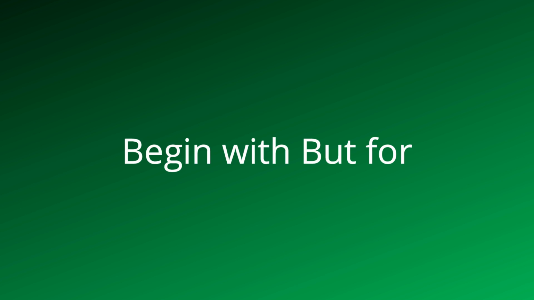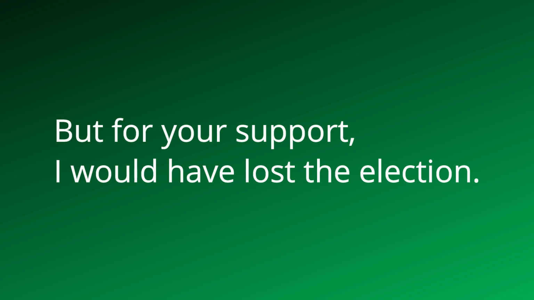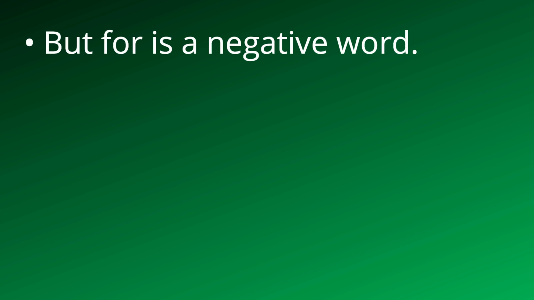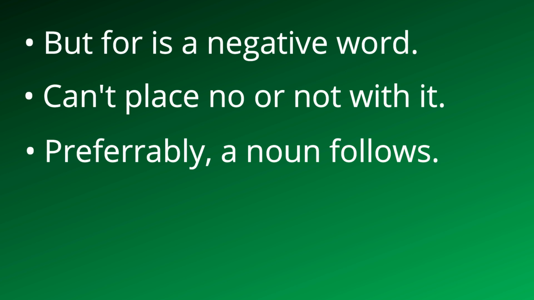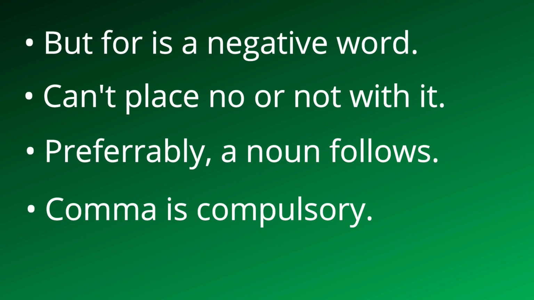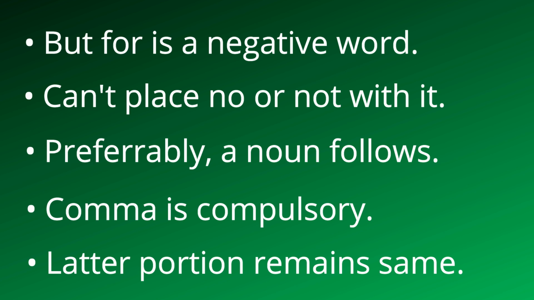Begin with but for. If you had not supported me, I would have lost the election. But for your support, I would have lost the election. But for is a negative word, so we can't place no or not with it. Preferably, a noun follows but for. Comma is compulsory, and generally the latter portion remains same.